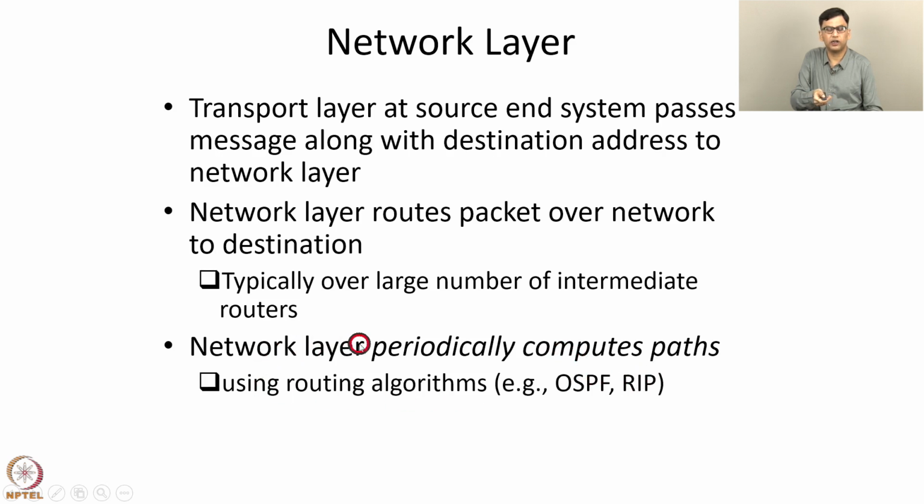So the network layer uses routing algorithms like these to periodically compute paths. And after these paths are computed, the network layer populates the routing tables at routers. And the routers use these routing tables to decide on which link each incoming packet should be sent out.